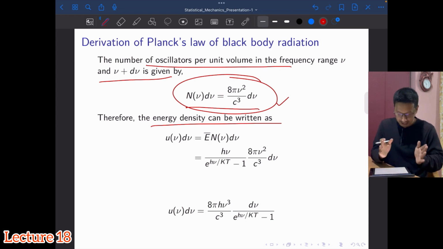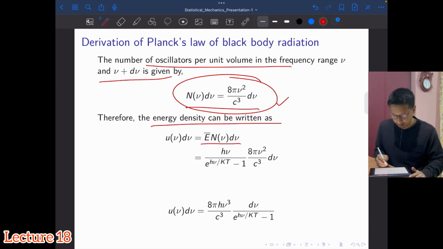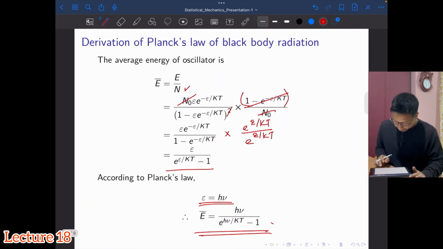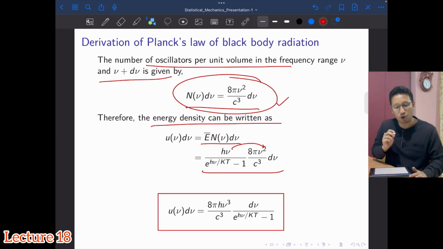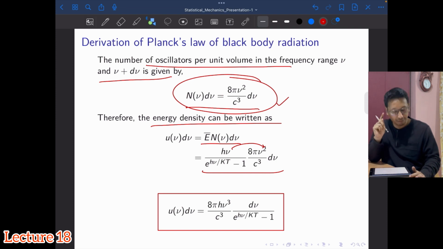If I substitute the expression for average energy that we obtained here, with h nu and 8 pi nu squared, that nu will become cube, and you will get this expression. This is the expression for Planck's law of blackbody radiation in terms of frequency.